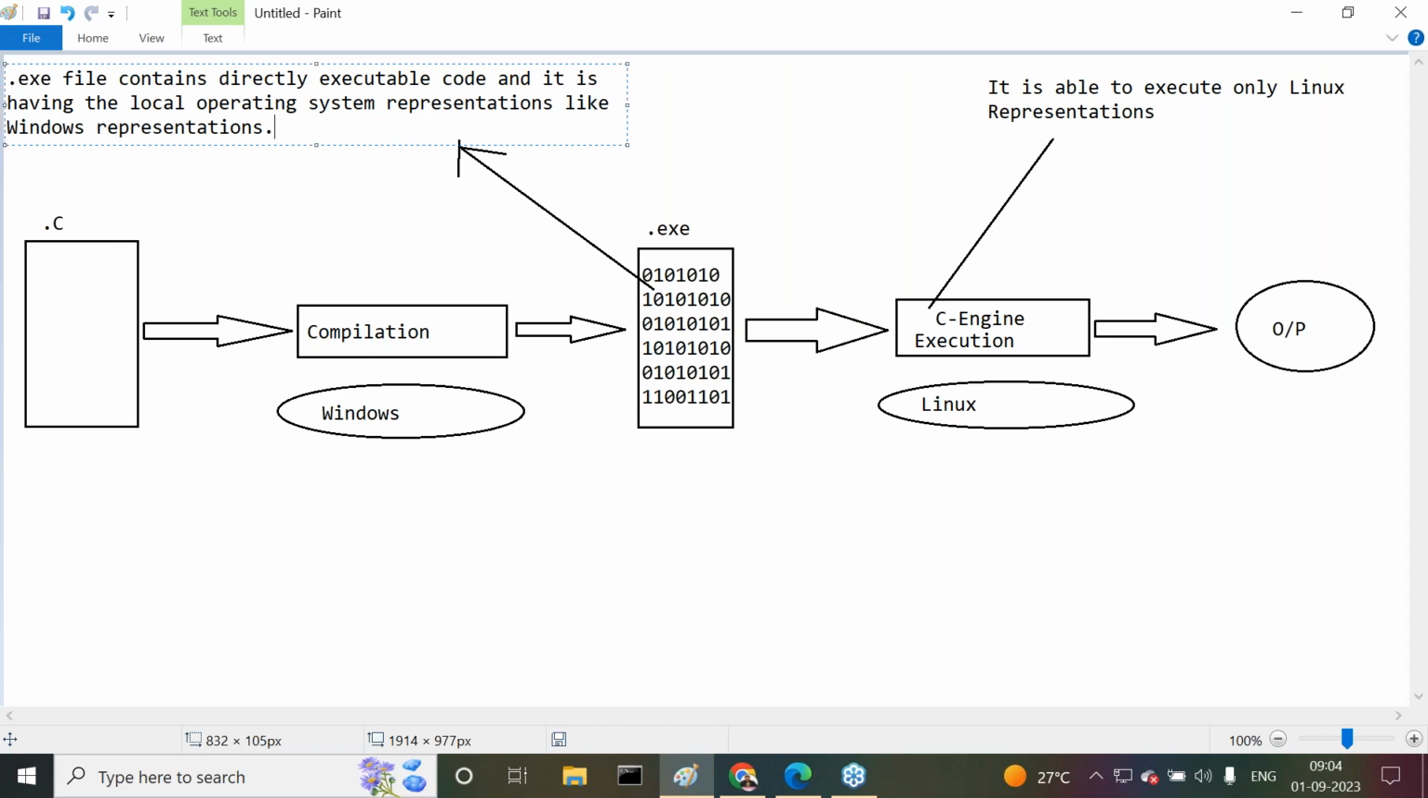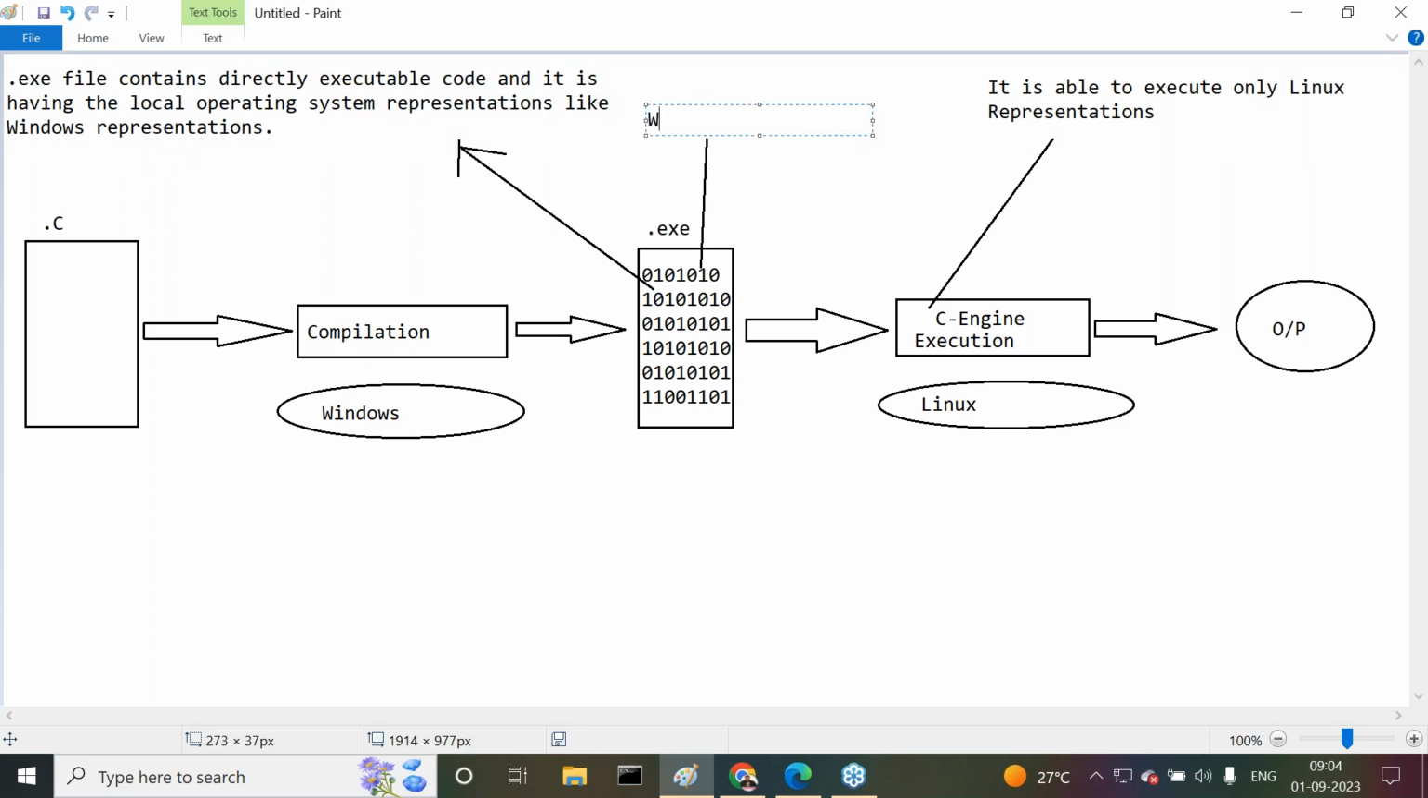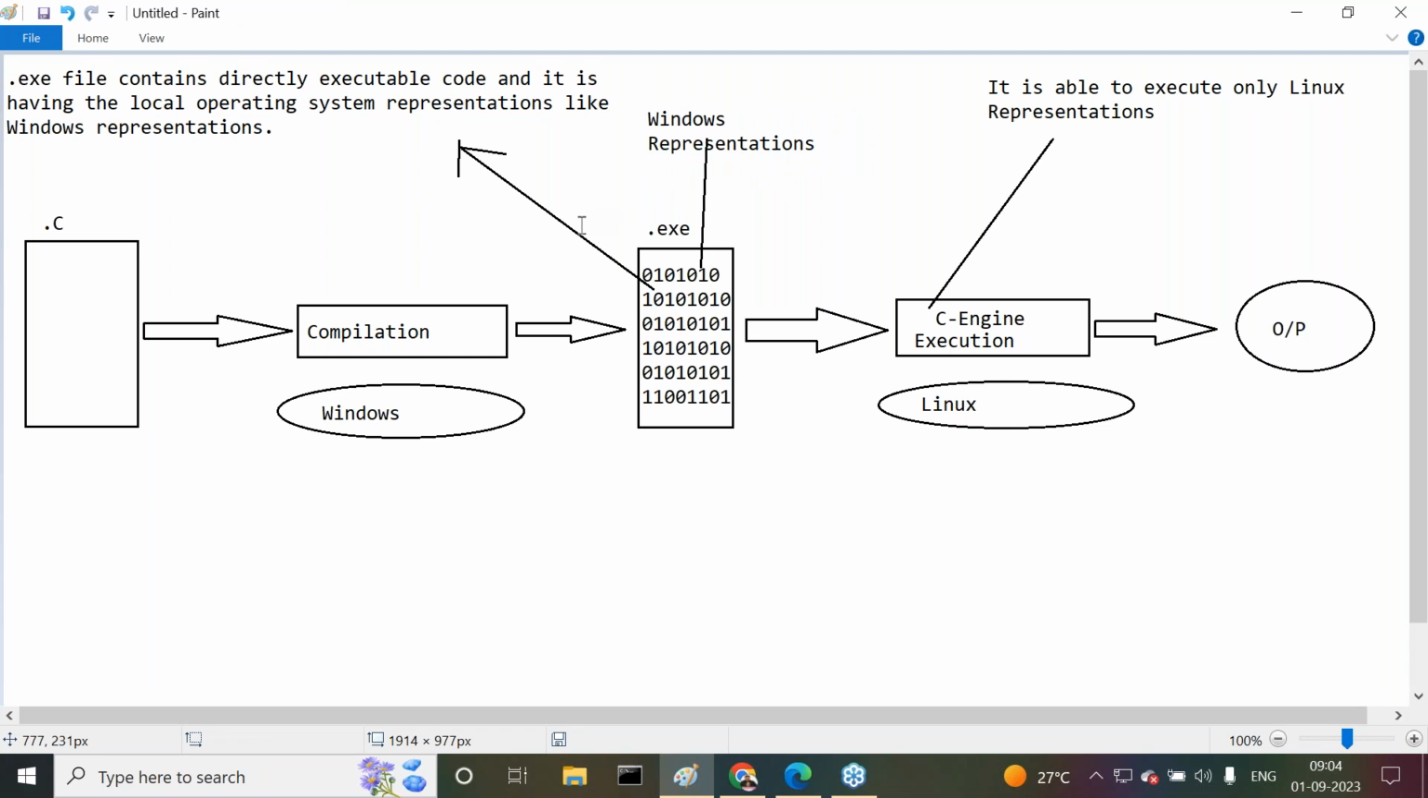Remember this point clearly. All right, now finally, this .exe file has which representations? This .exe file has Windows representations. Observe carefully. Okay. Now understand it clearly. We got a Windows represented .exe file. We are giving this Windows represented .exe file to the C engine, which is on Linux.